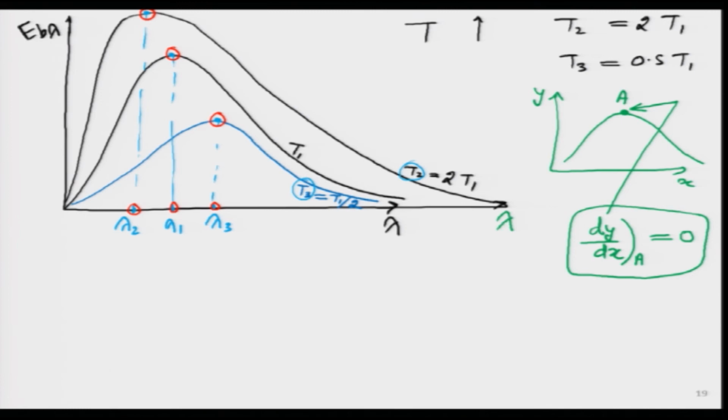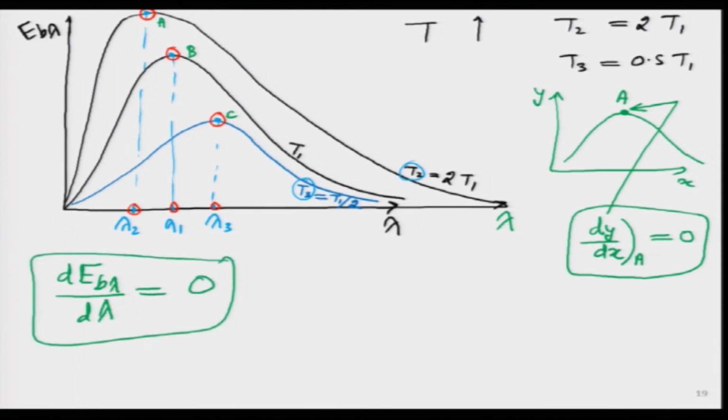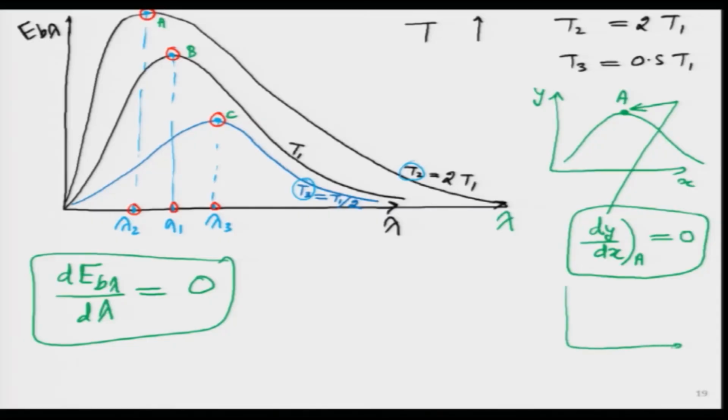Now, if it is true for any function y of x, it has to be true for this one also. I am plotting E b lambda versus lambda, which means that all these red points over here, I can call these points A, B and C. I can write at any of those points d E b lambda by d lambda has to be equal to 0. There is no physics behind it. This is pure mathematics, that any curve which has a maxima, and similarly for minima also, let us see over here. At this minima also, maybe I will call it point m, the same thing happens. So, this we remember from our calculus background.